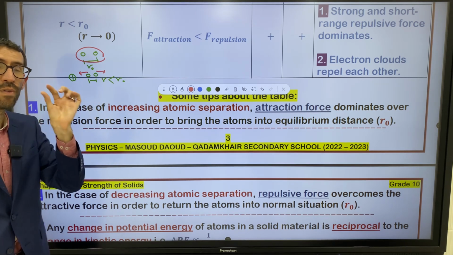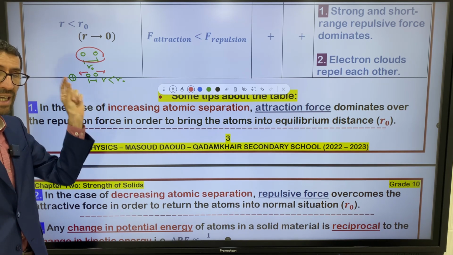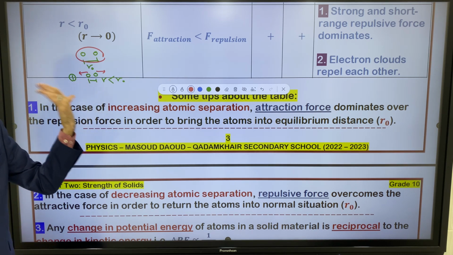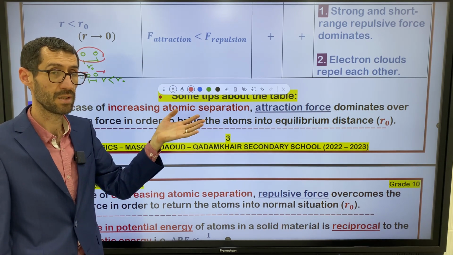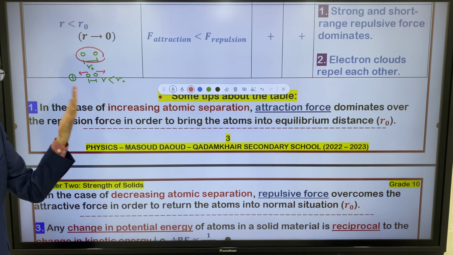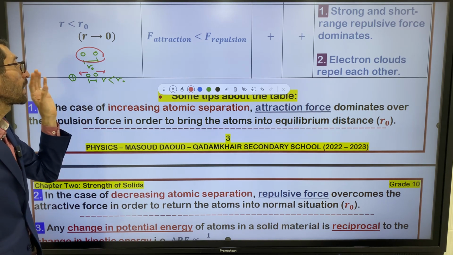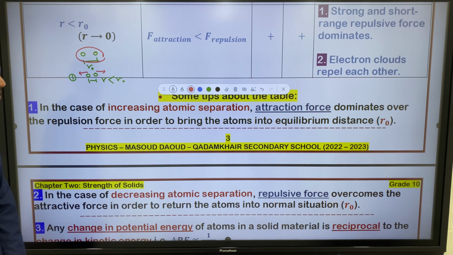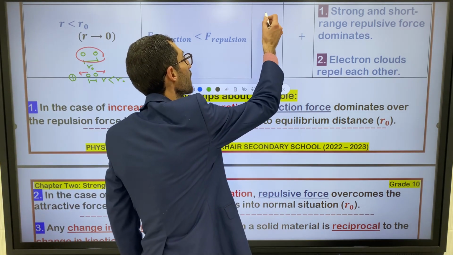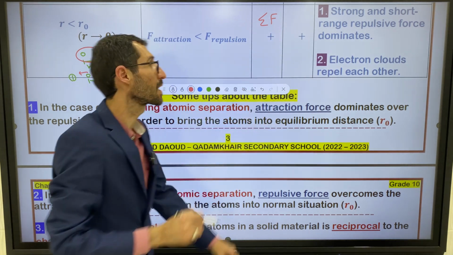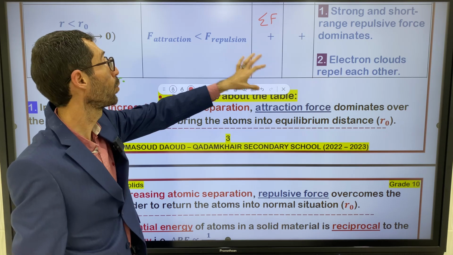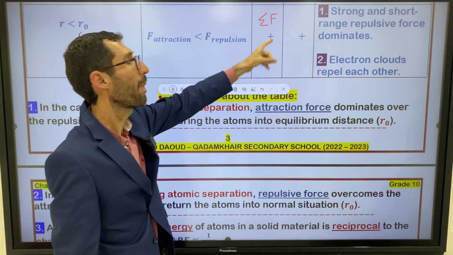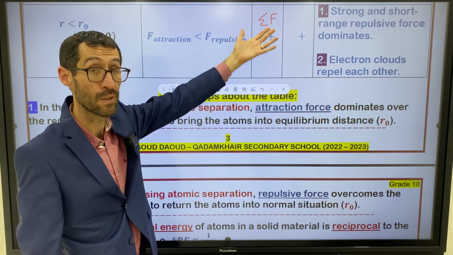So in the case of decreasing atomic separation, a repulsive force appears. Repulsion overcomes the attraction, right? What's the goal of this action actually? In order to bring the material to its equilibrium distance, right? What do you say about this sigma F? The summation of forces becomes positive. Keep it in your mind. Whenever repulsive force overcomes the attractive force, it means we have positive sigma F, positive net force, right?